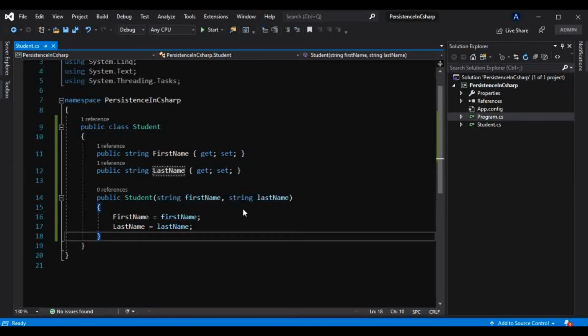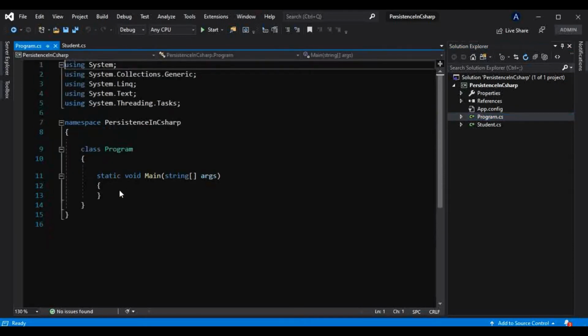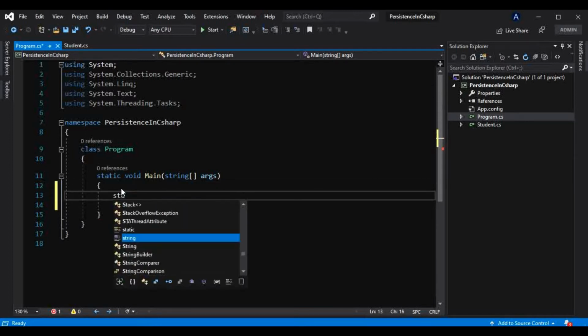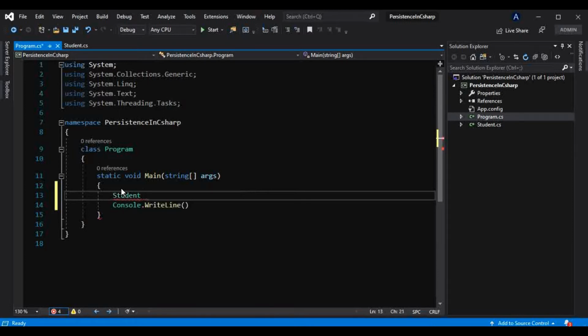Alright, now we will go to the main method that is in this program class, and here let's just print onto the console a first name and a last name. But from where will that first name and last name be coming? That is from the class Student, and we have to create an object of that.